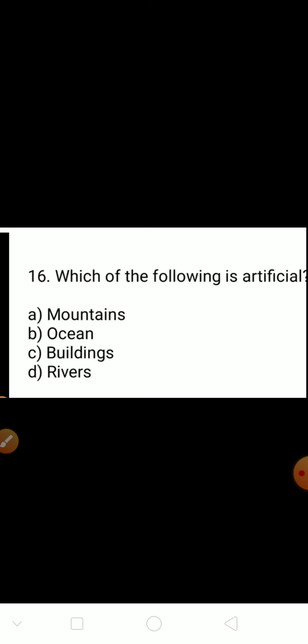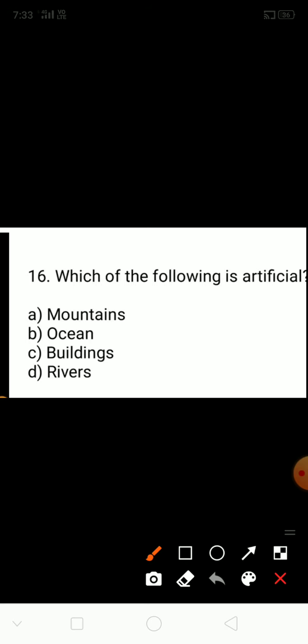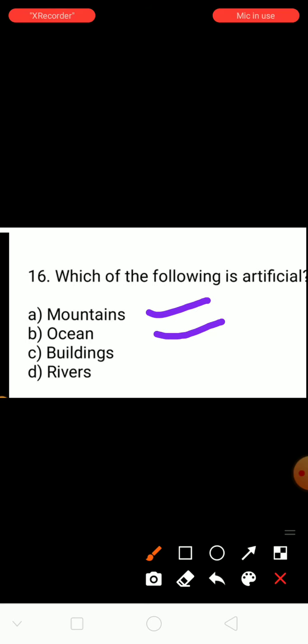See here, question number 16. Which of the following is artificial? See here, some options are there. Mountains, it is natural. Ocean, it is also natural. And river, it is also natural. And here the right answer is the buildings.